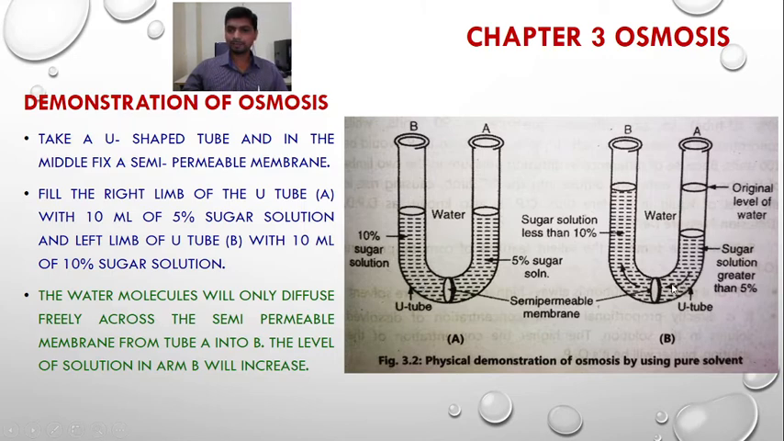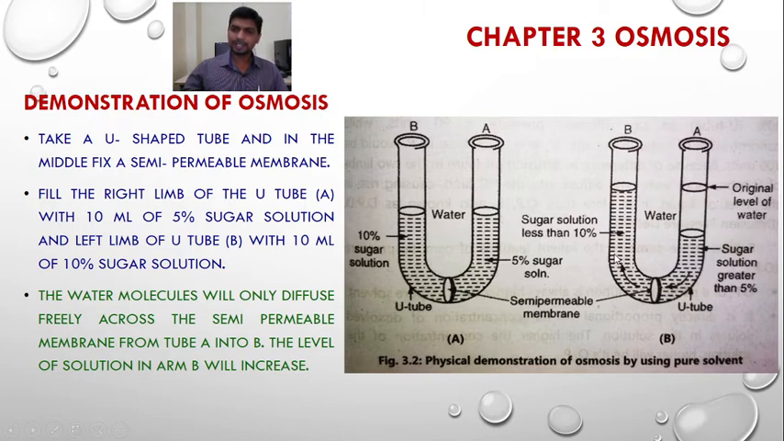Here after some time we can see the movement. Here is the original level of the water. After movement, the level of the solution in the B arm has increased because osmosis takes place from arm A into arm B, because arm A contains a low concentration solution and arm B contains a high concentration solution.